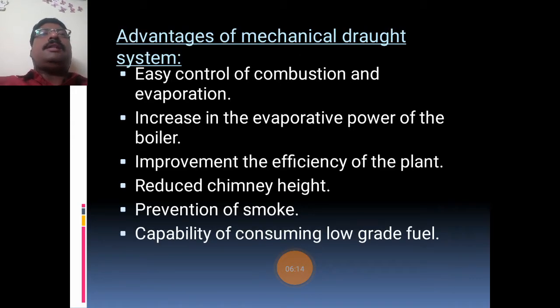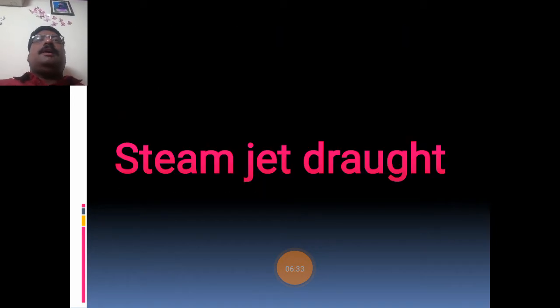So what are the advantages of the mechanical draft system? It has easy control of combustion and evaporation, increase in evaporative power of the boiler, improved efficiency of the plant, reduced chimney height, prevention of smoke, and capability of consuming low grade fuels. Okay, the next type of draft system is the steam jet draft system.